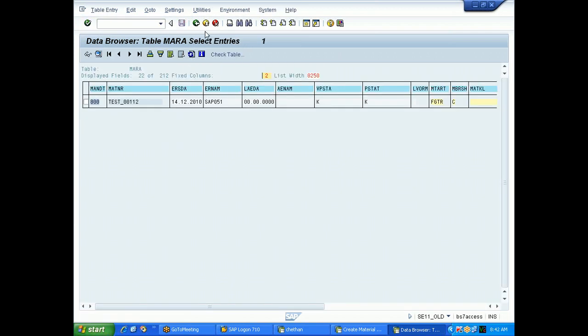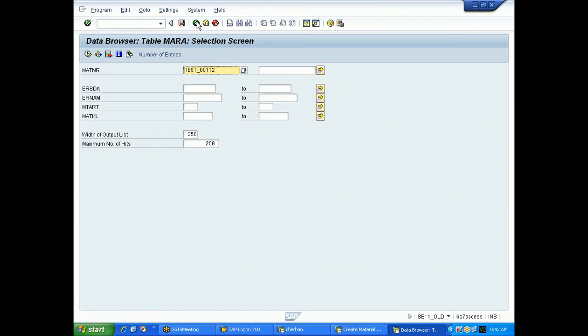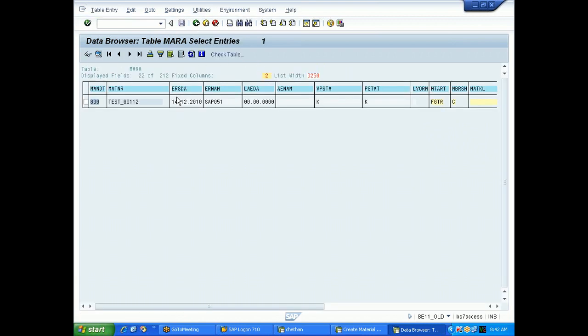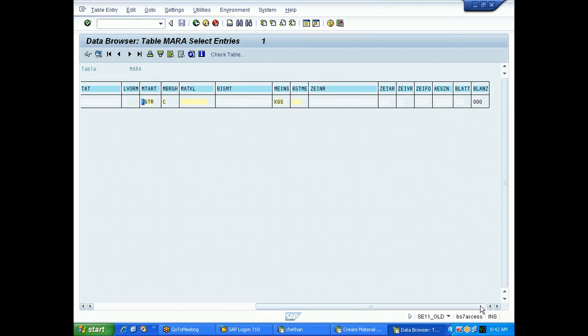So this is material. Here, if you observe, what are the details? On which date you created it, and what is the username. My username is SAP051. And what is the material type? We have chosen the chemical industry, and we have chosen drinks. For all these there are different conversions, and for units we have given kgs, right? All those things are stored in the table.